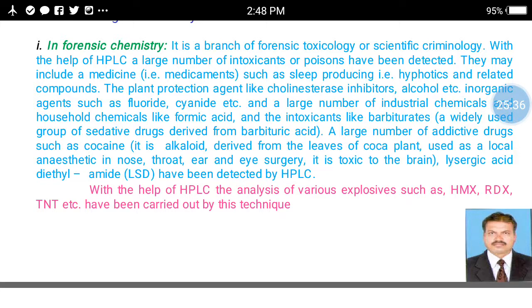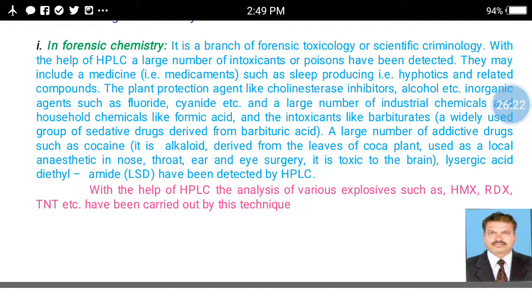They may include medicaments such as sleep-producing hypnotics and related compounds, plant protection agents like cholinesterase inhibitors, alcohols, etc., inorganic agents such as fluoride, cyanide, etc., a large number of industrial chemicals, household chemicals like formic acid, and intoxicants like the barbiturates.